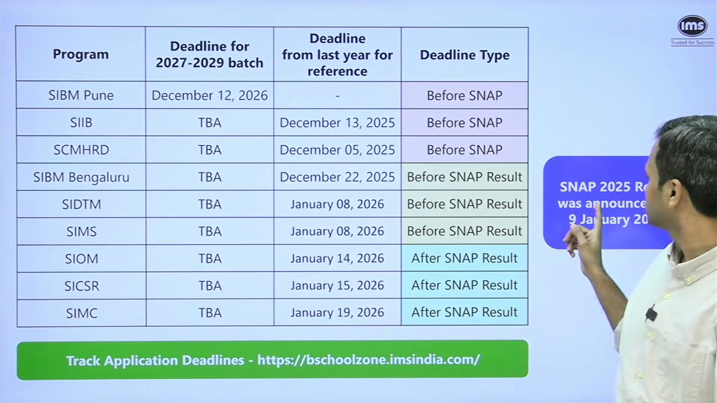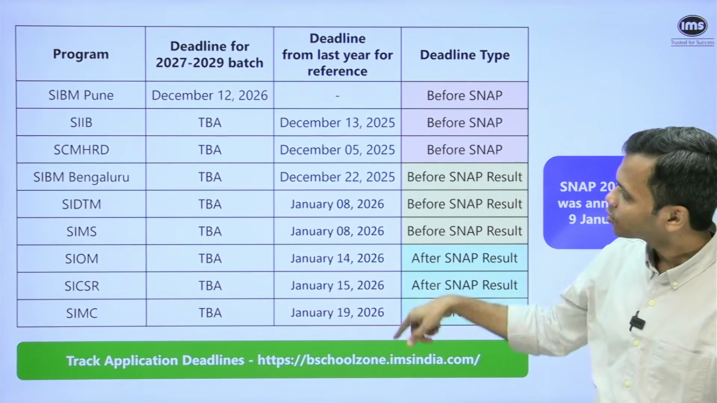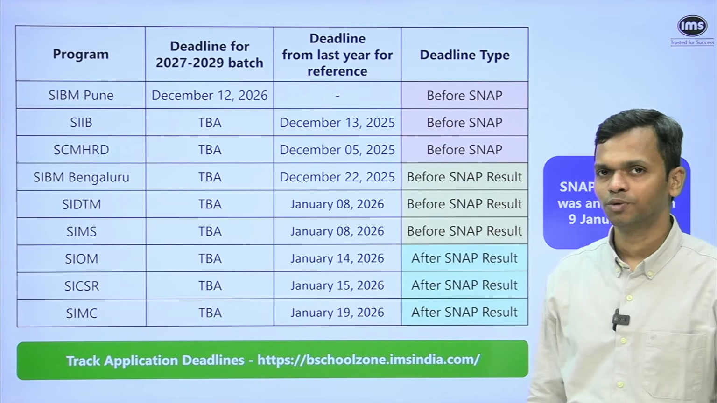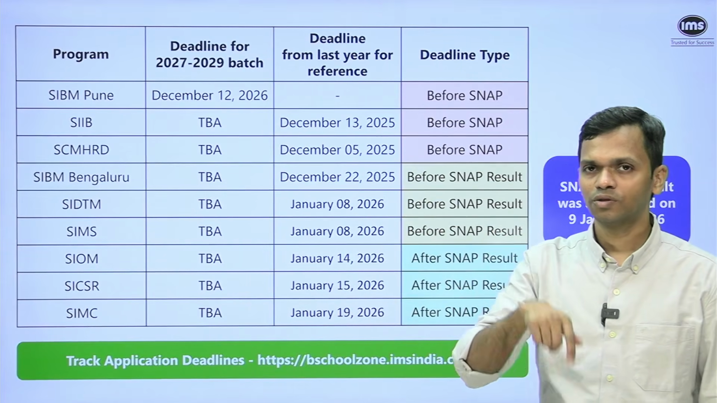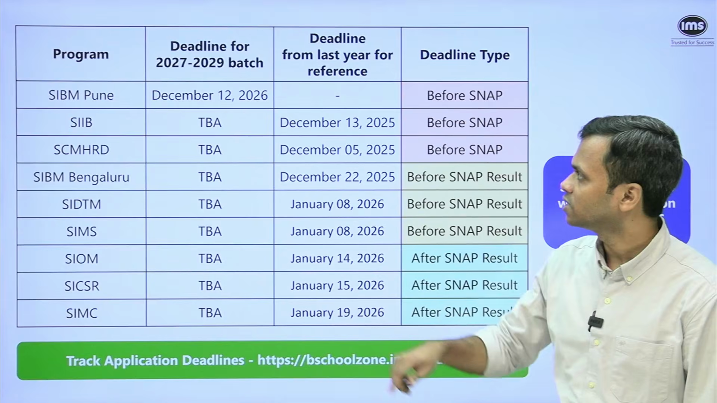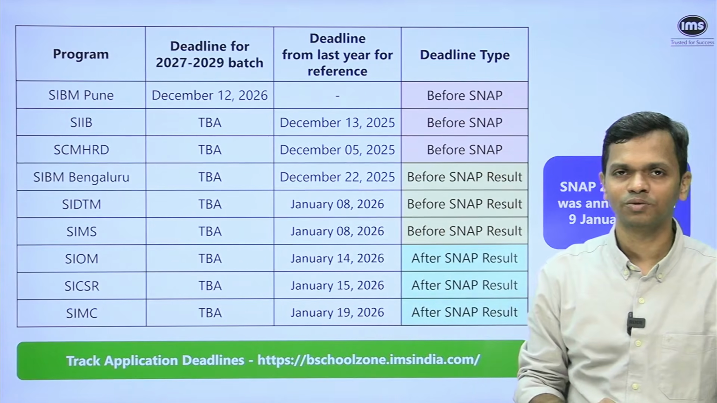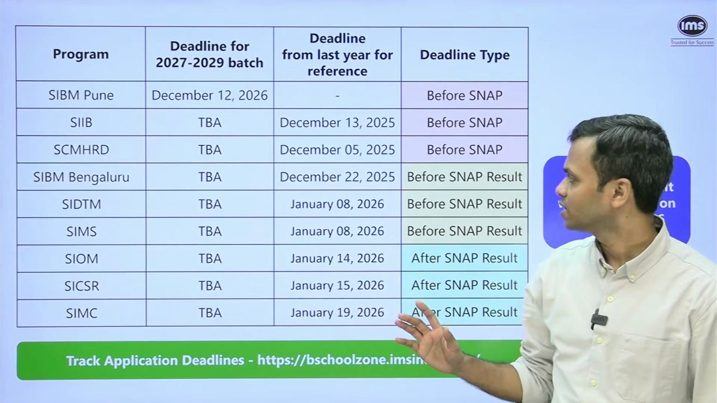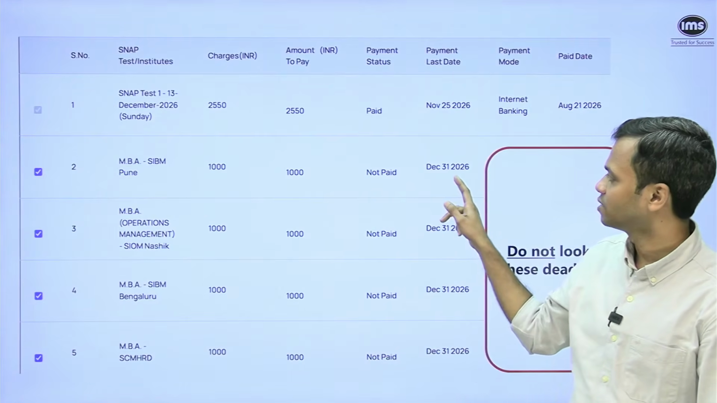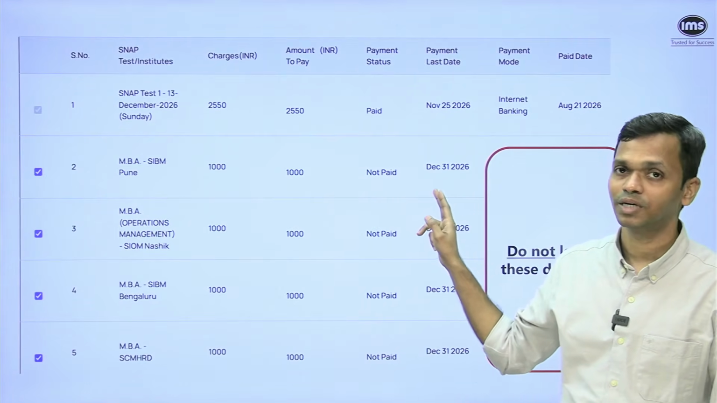But last year it was 9 Jan. Now you look at the actual deadlines of the different institutions that are out there. So firstly, for SIBM Pune, if you actually go on the institute website right now, you will see the deadline is 12th December 2026. For somebody who doesn't know this very well, that person might think that the deadline is 31st December, but it is not.